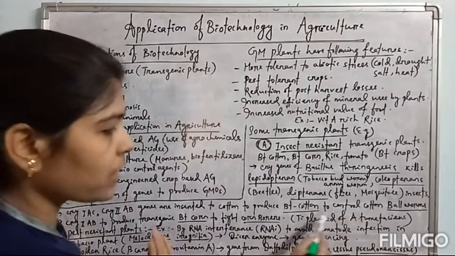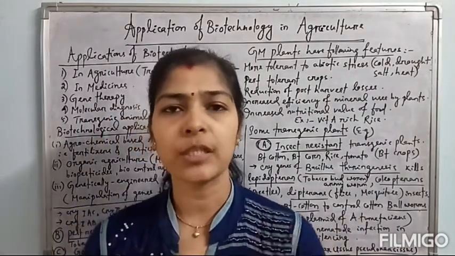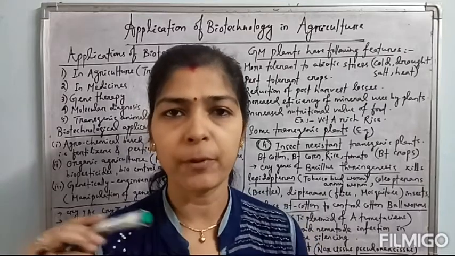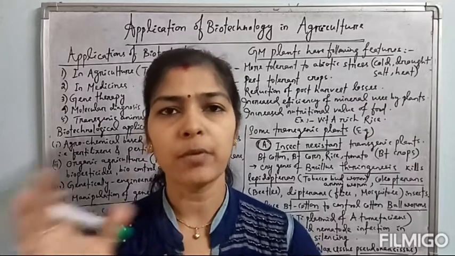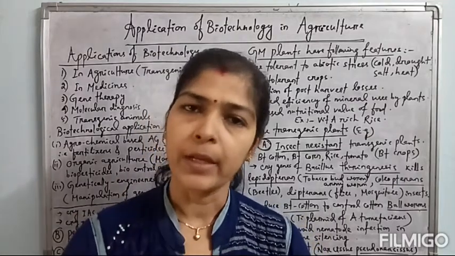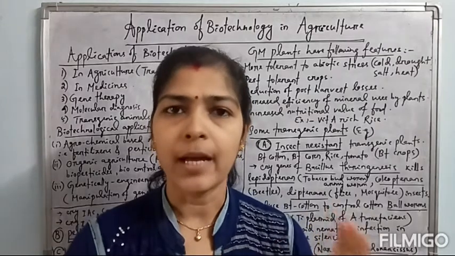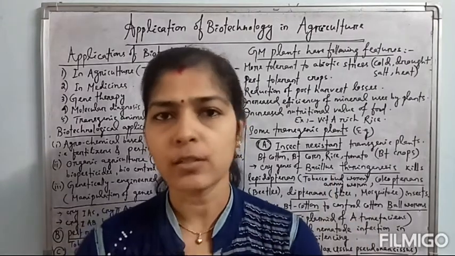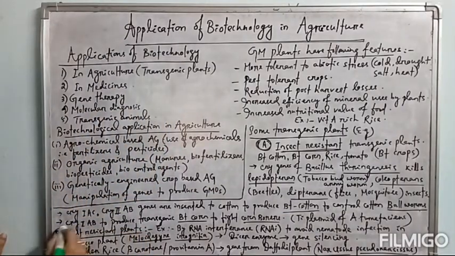The Ti plasmid of Agrobacterium tumefaciens is used here. The tumor-inducing gene is replaced with this type of cry gene, and this recombinant plasmid is transformed into Agrobacterium tumefaciens. The cry gene will be expressed inside the plants as the bacteria infect the plants normally. Then pest resistant plants also can be created.